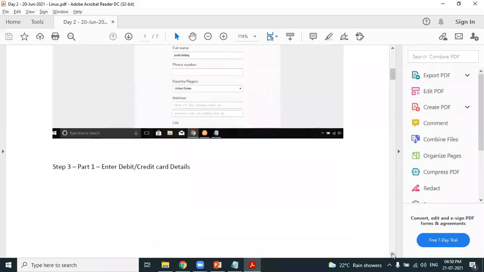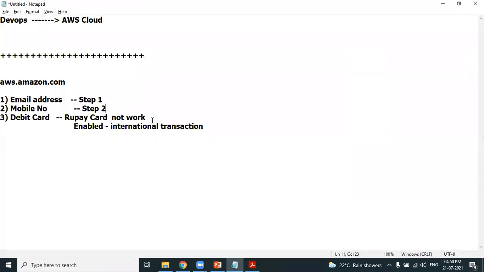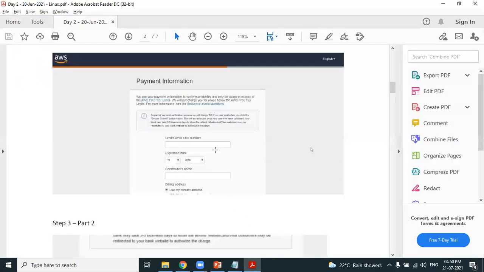Step 3, payment information. You need to link your debit card to your account. That debit card details, you should mention it in step 3. Clear? I hope you are very clear. I hope I'm very clear in explaining the step-by-step process. Provide your debit card, expiration date, provide your card holder name.